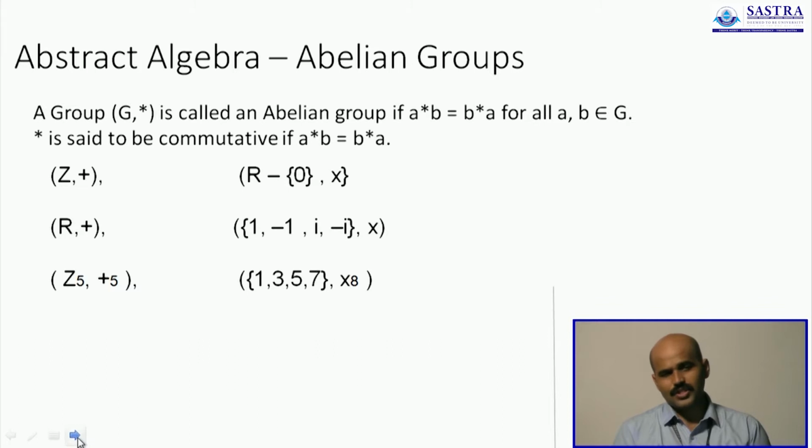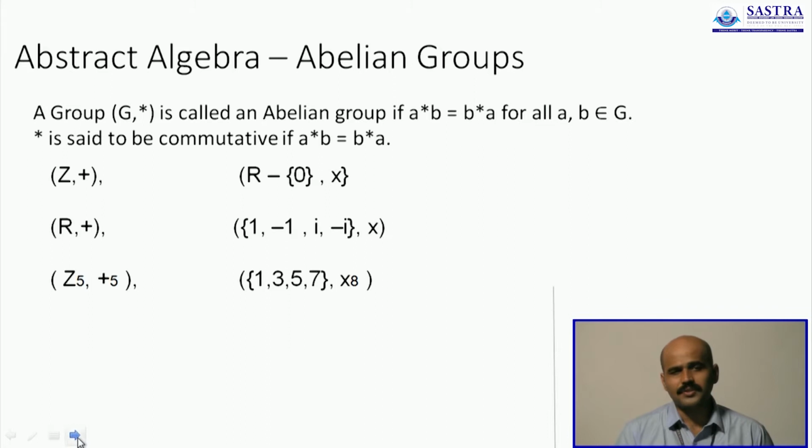The result does not change if you change the order. A star B and B star A are supposed to return the same answer. Such a group is what you call an abelian group. So any group, it should first of all be a group, and it will get the additional status of being abelian if the operation star is also commutative.